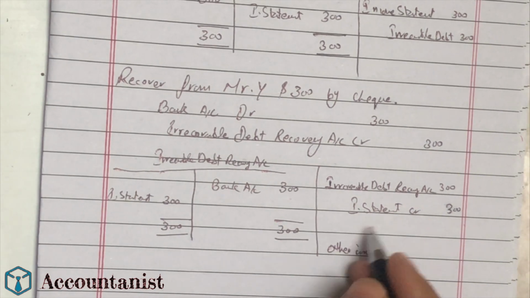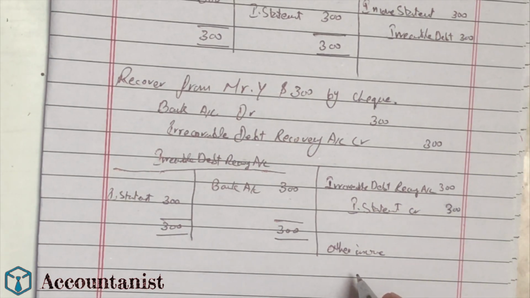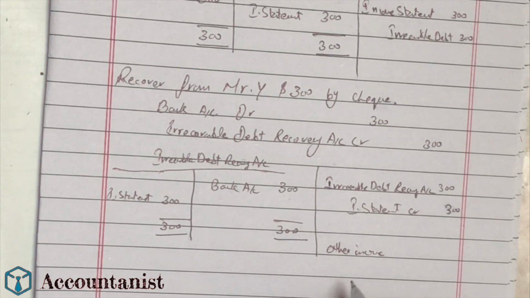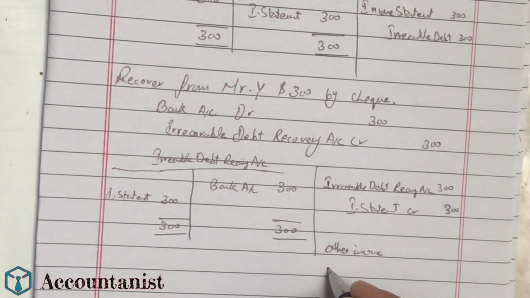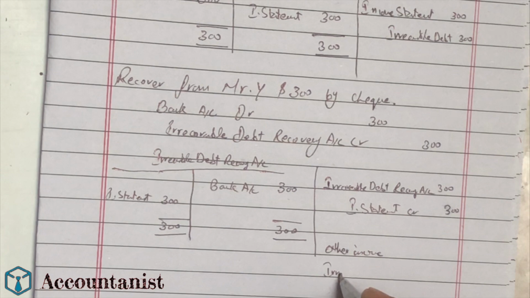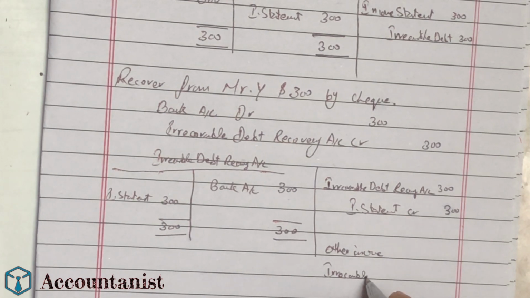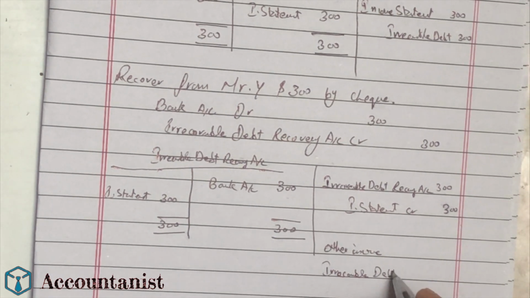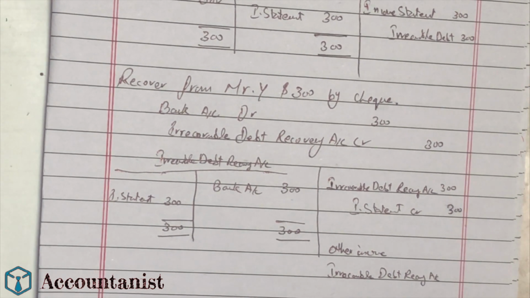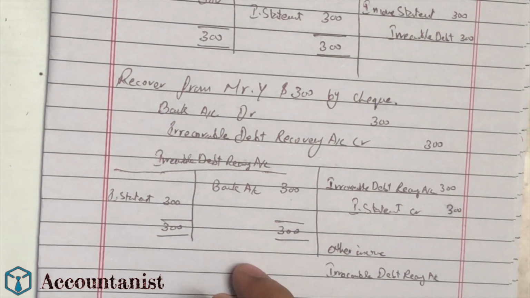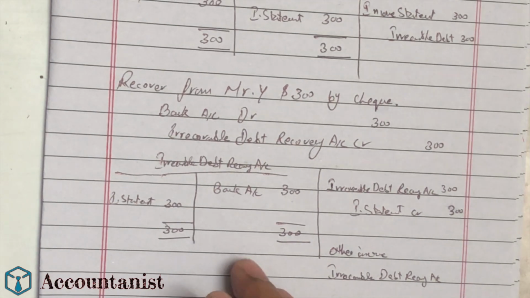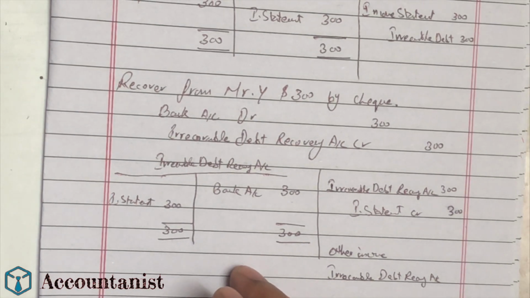We know that after gross profit we write down this section, other income. So in this section we'll write down the irrecoverable debt recovery account. So this is how we present the irrecoverable debt and irrecoverable debt recovery account.